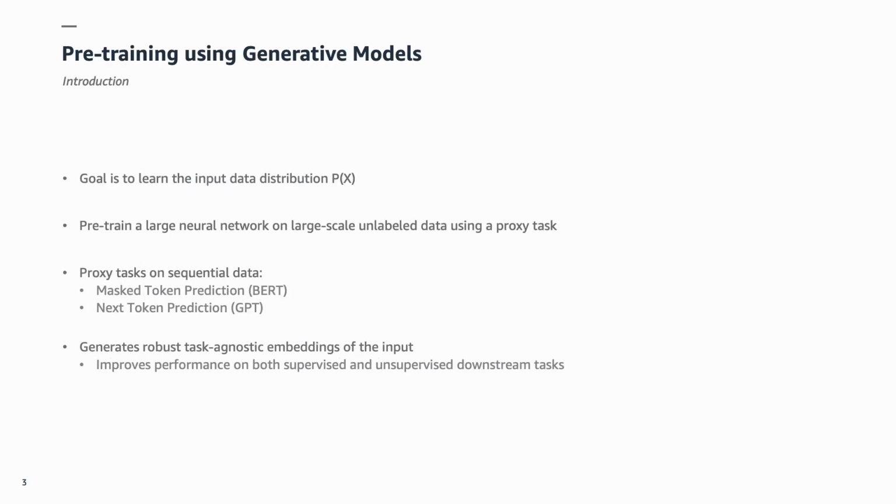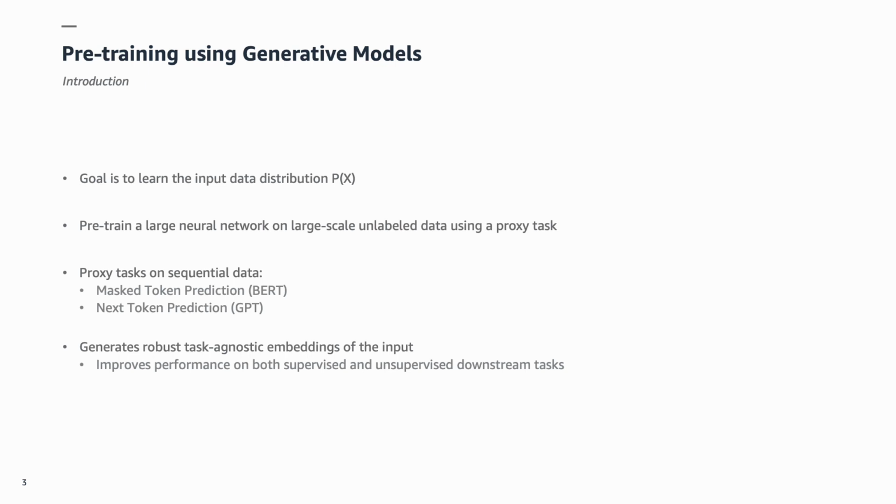Generative pre-training aims to model the input data distribution as closely as possible from the training samples available. This is achieved by training a large neural network on large unlabeled data using a proxy task that determines the training objective. Common proxy tasks on sequential data are mask token prediction and next token prediction.